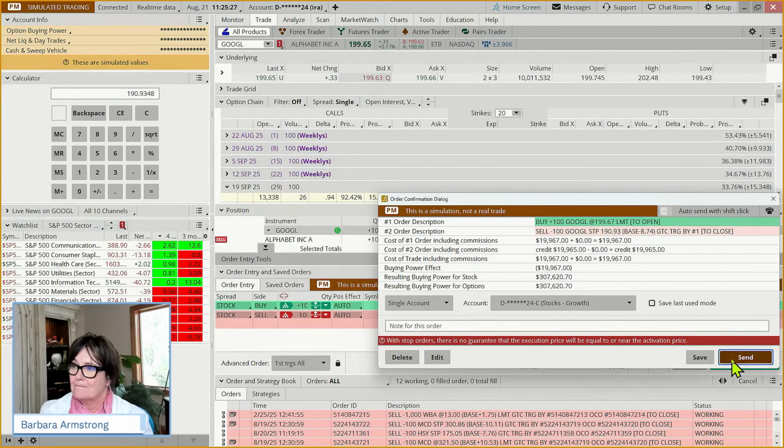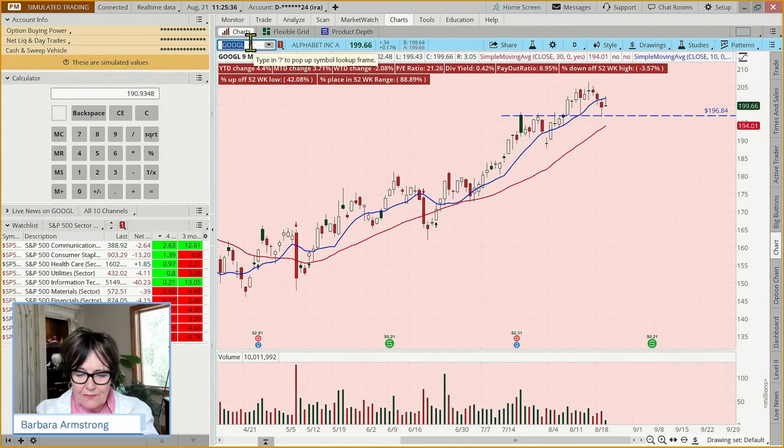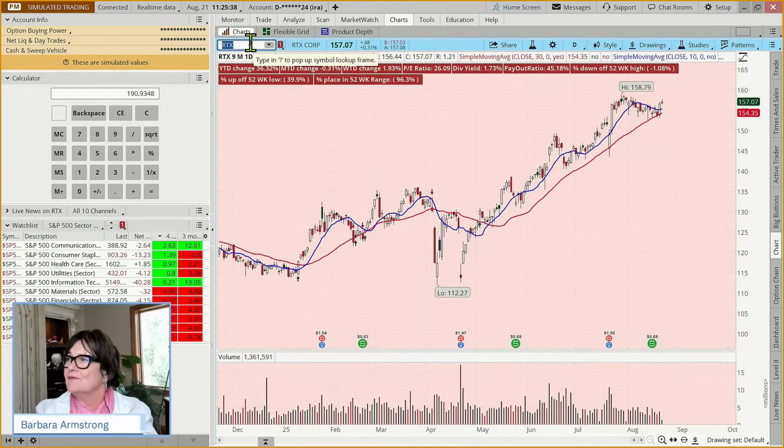Okay. Now let's look at RTX. Because the S&P is pulling back today, there are a lot of stocks that are pulling back as well. But RTX is not one of them. Now, when we look at RTX, the market is still the market, right? So that's been uptrending. It's interesting.